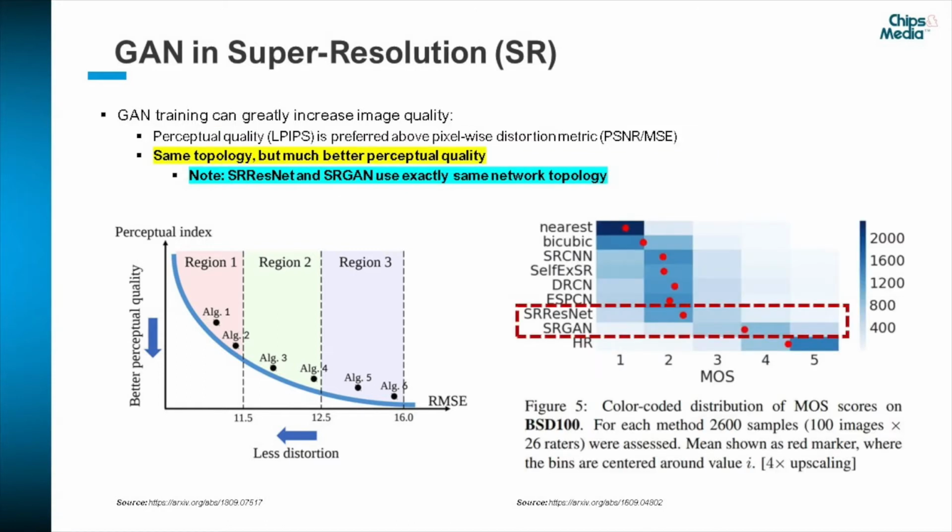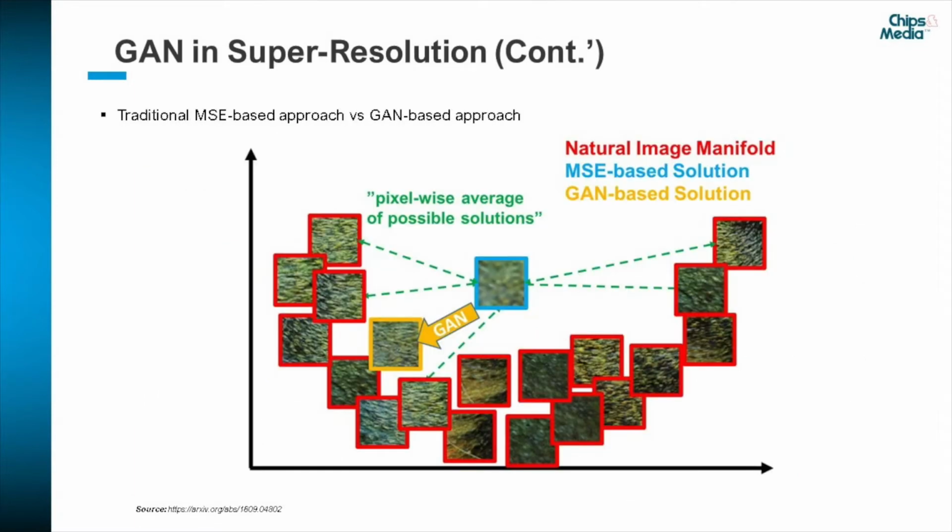ESRGAN authors also proved the effectiveness of GAN in a very explicit way. SRResNet and SRGAN networks have the same topology, but SRGAN utilizes GAN training. As you can see, GAN maximizes the MOS score with the same size network topology. So, why is GAN so effective in terms of perceptual quality for SR?